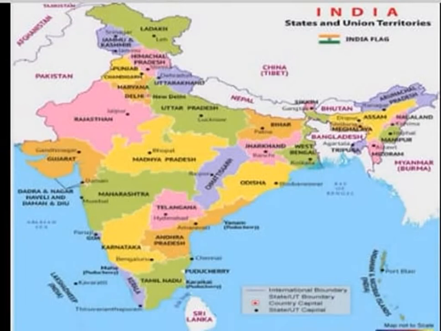Okay? Yes children. See, Rajasthan is the largest and Goa is the smallest state in area. See, our Karnataka is the 6th largest state in India.